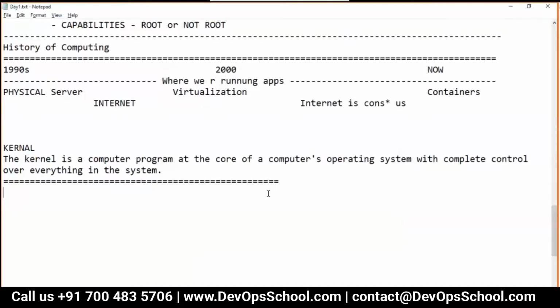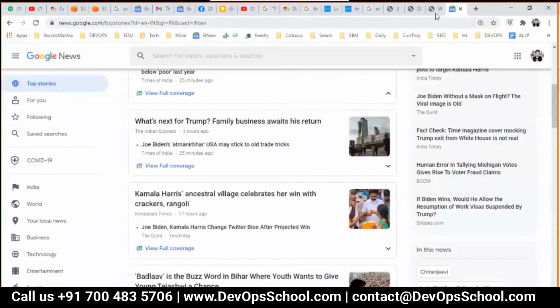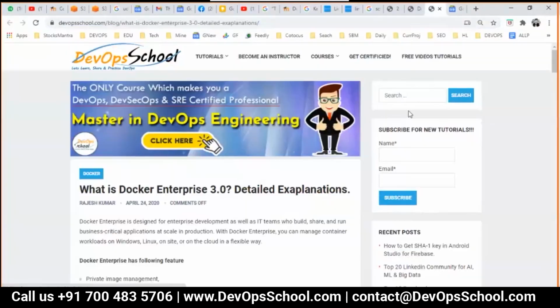Okay guys, so now I am going to discuss a few topics. Let's say if you don't like Docker, then what else would you like? Docker is a container management tool. Do we have any other tools which can help you create a container? Yes, we have. We call it the container runtime interface.